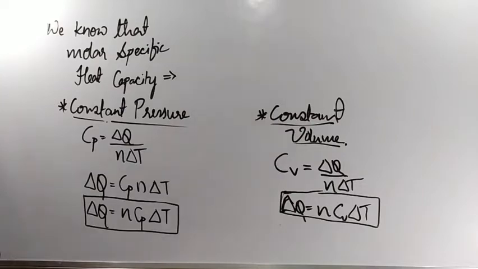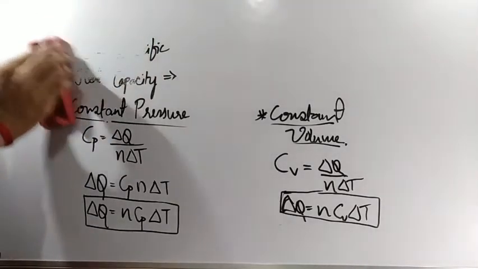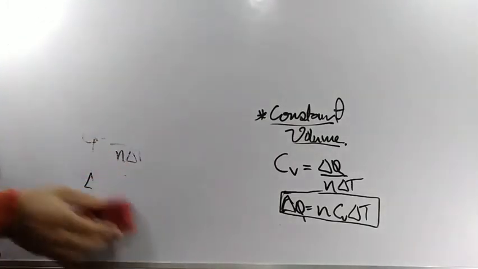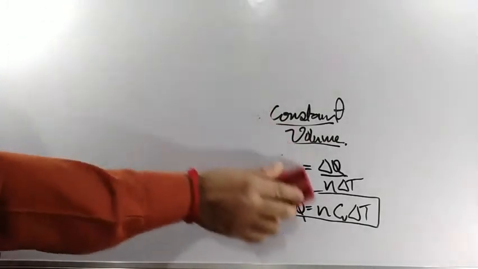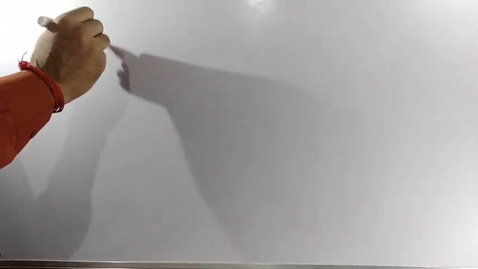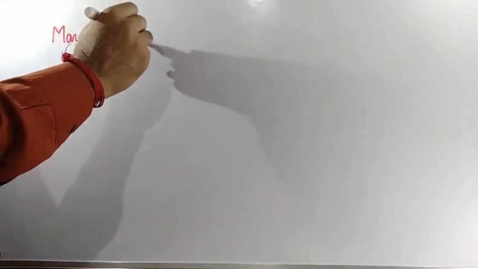Clear? Now we should understand one more important thing. In previous classes, I had told you what Cv is. Basically Cv is the molar specific heat capacity of a gas at constant volume. Clear? And gamma also I had told you, in our last classes, what we mean by gamma. Now listen. We should remember one more relation that is known as Mayer's relation.